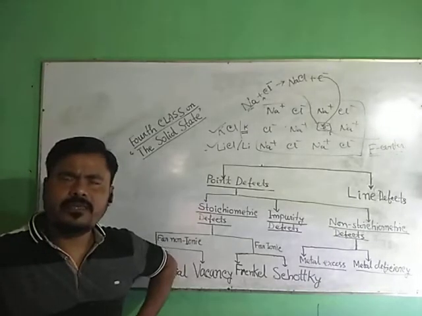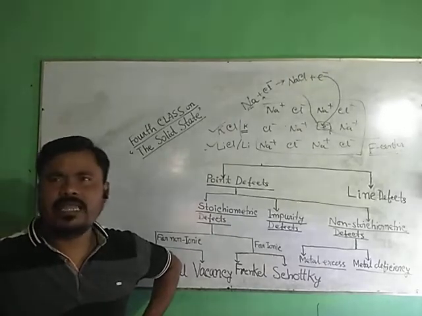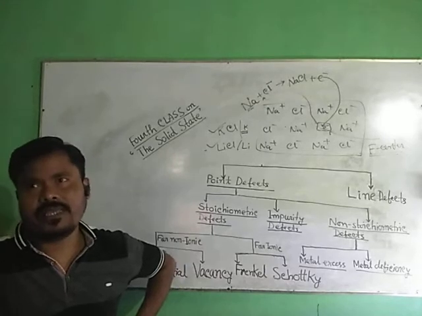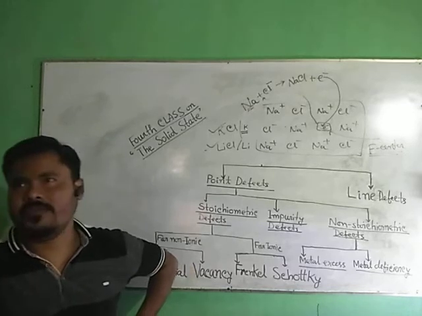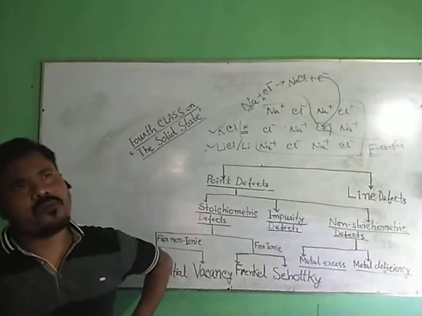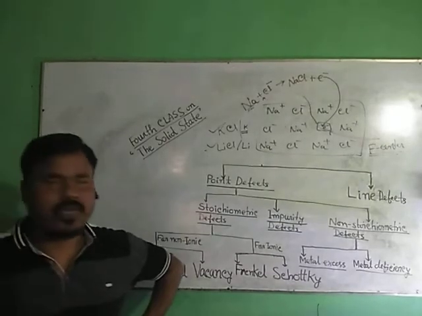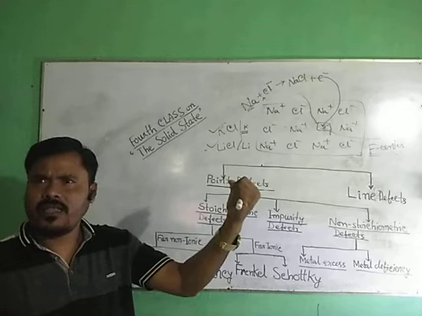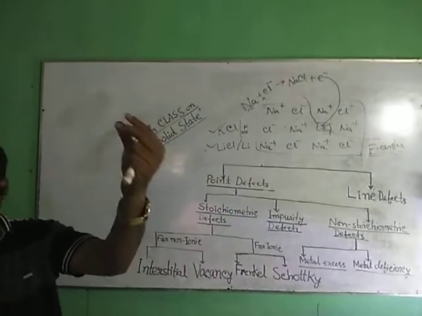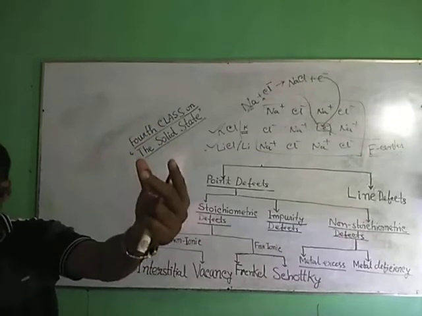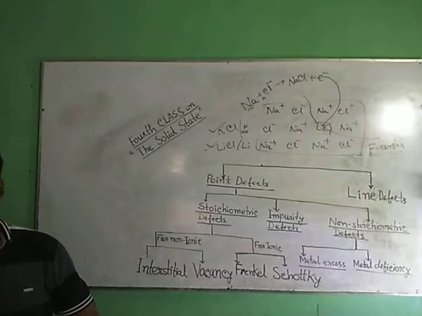Actually, what happens? The color occurs when? The color occurs because of excitation of the unpaired electron of the F center, when the electron absorbs energy from the visible light falling on the crystal. I have already mentioned the color of NaCl: colorless NaCl becomes yellow because of formation of F center.